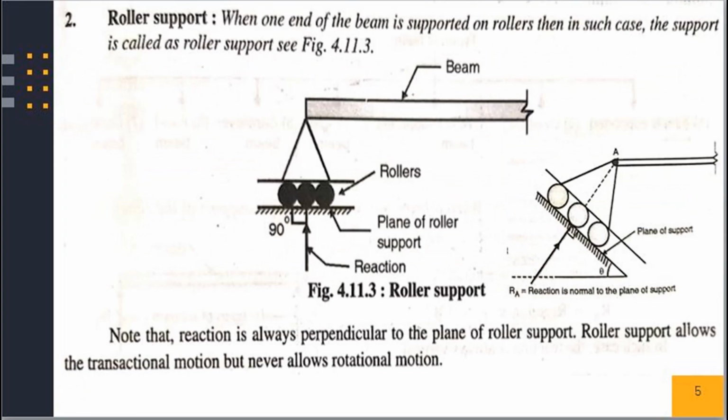Number two is the roller support. When one end of a beam is supported on rollers, then in such a case the support is called a roller support. Please note that the reaction is always perpendicular to the plane of the roller support. Roller support allows the translational movement but never allows the rotational movement.